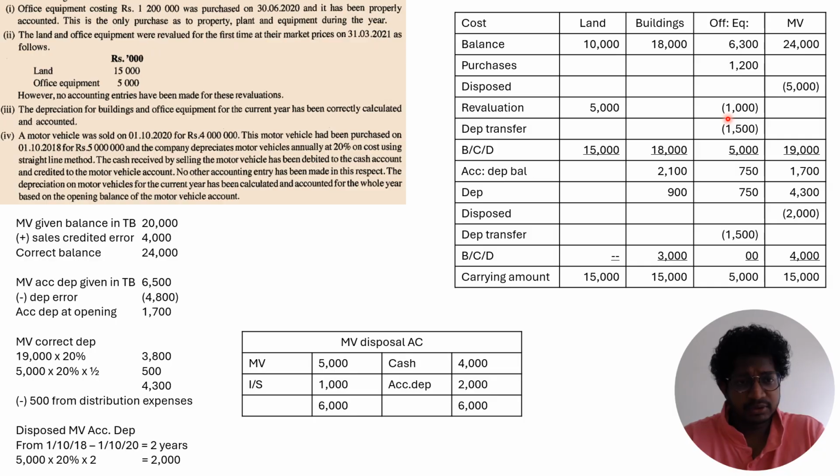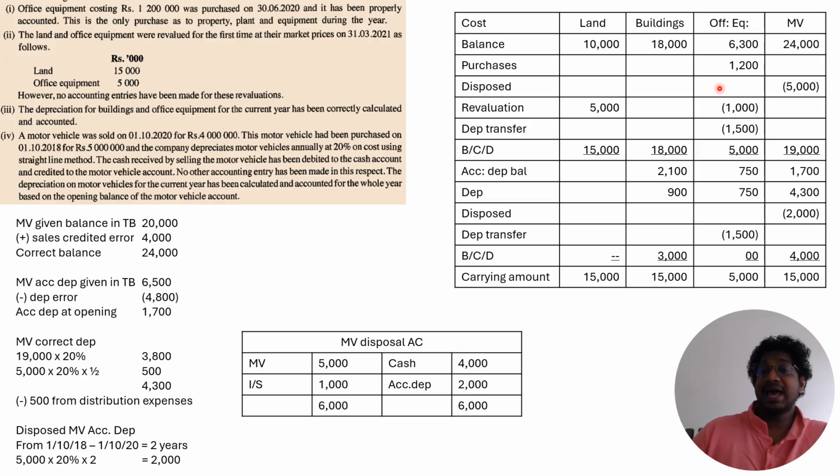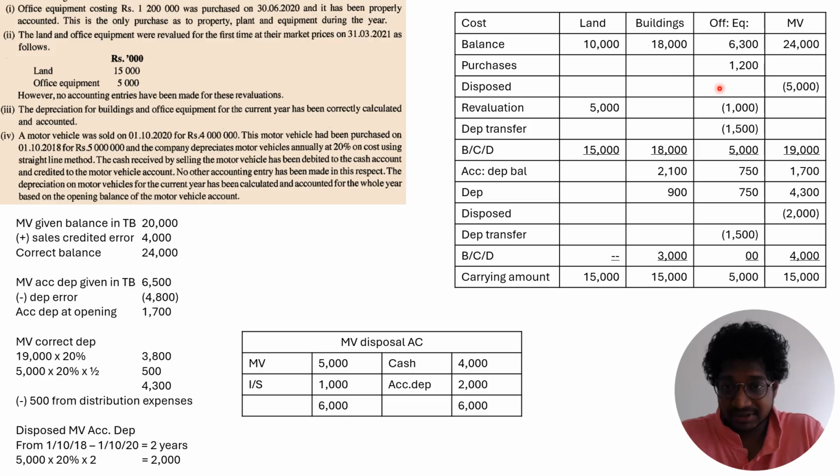Before you revalue office equipment, you have to transfer the depreciation of office equipment from accumulated depreciation to the cost account. Why are we doing that? You have to get the carrying amount of the office equipment, right? So office equipment cost is 7,500. From that, you have to minus 1,500 accumulated depreciation, right? So your office equipment's carrying amount at the revaluation date is 6,000. So 6,000 worth of office equipment you are revaluing for 5,000, which means there is a revaluation deficit of 1,000.